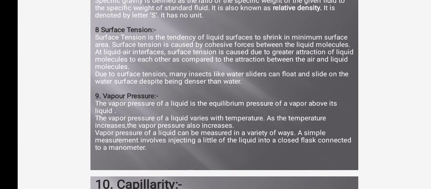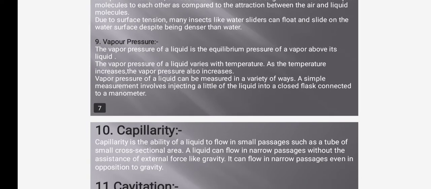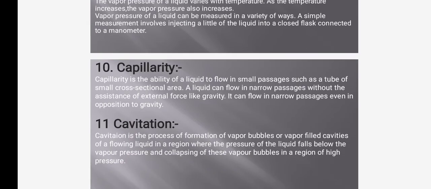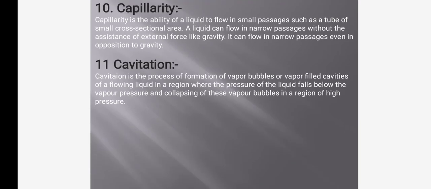Surface tension. Surface tension is a tendency of liquid surface to shrink into minimum surface area. Vapor pressure. The vapor pressure of a liquid is the equilibrium pressure of a vapor above the liquid. Capillarity. Capillarity is the ability of a liquid to flow in a small passage such as a tube of a small cross-sectional area. Cavitation. Cavitation is the process of formation of vapor bubbles or vapor-filled cavities in a flowing liquid.